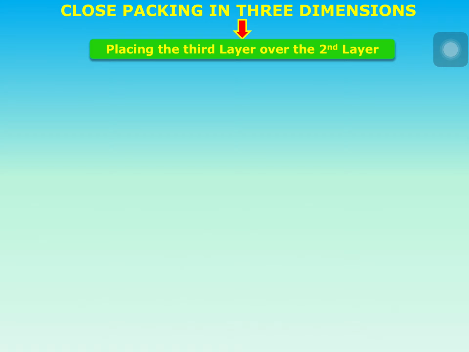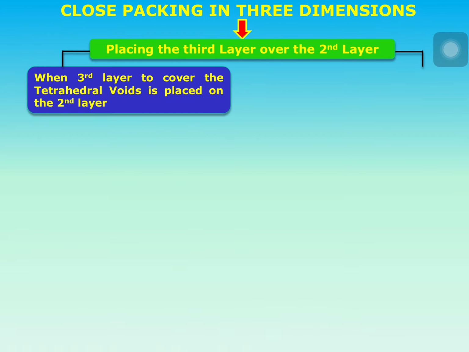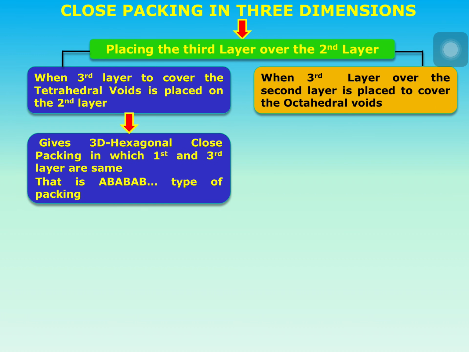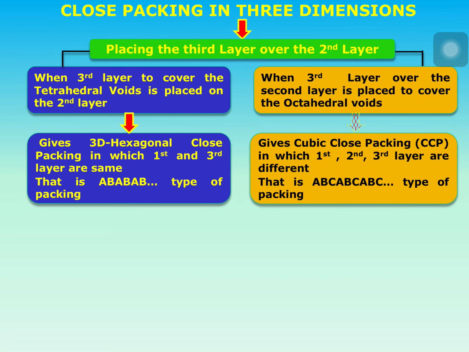Placing a third layer over the second layer, you have two choices. You want to cover tetrahedral voids or you want to cover octahedral voids. If you want to cover tetrahedral voids using the third layer, the third layer is going to be the same as the first layer. It is resulting in ABA type of arrangement.